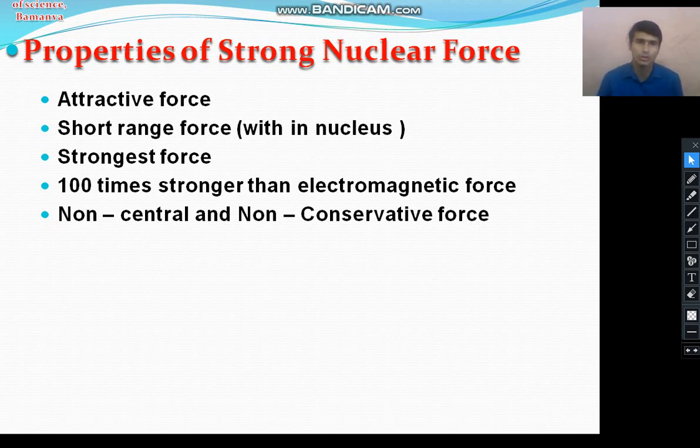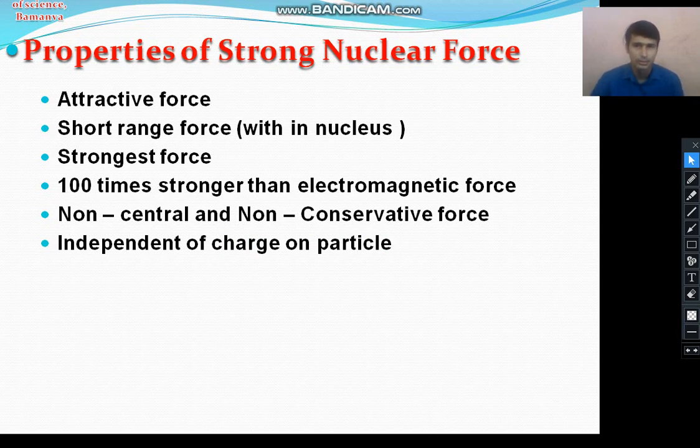Whereas here the strong nuclear force is a non-central and non-conservative force. The strong nuclear force is independent of charge; it does not depend on the charge on the particle. So the strong nuclear force acts between proton and proton, proton and neutron, and neutron and neutron. It could act on an electron also, but the electron is very far from the protons and neutrons, right? It's in an orbit. So the strong nuclear force is not exerted on the electron.